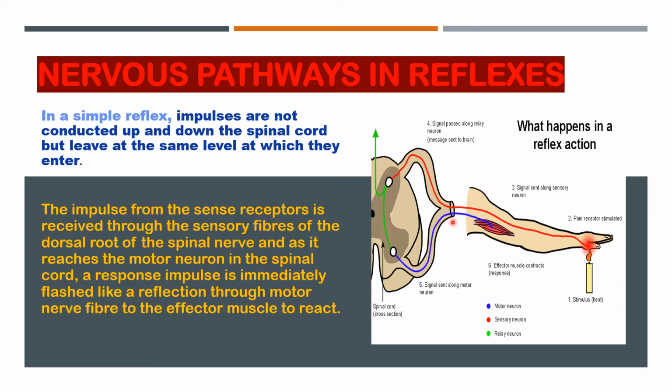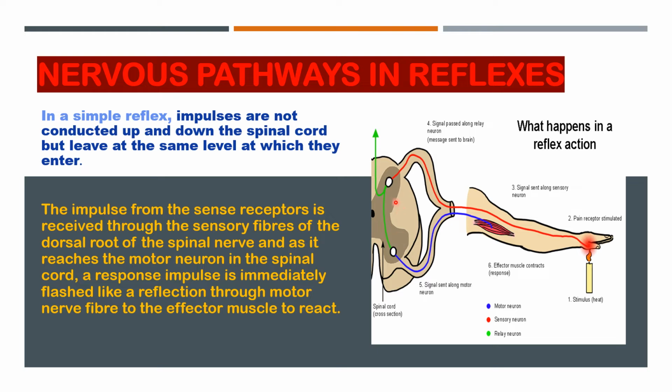But sometimes a third neuron is involved, called the intermediate or connecting neuron, also the association neuron or relay neuron. This neuron is included in the reflex arc, lying between the sensory neuron and motor neuron, in the gray matter of the spinal cord.